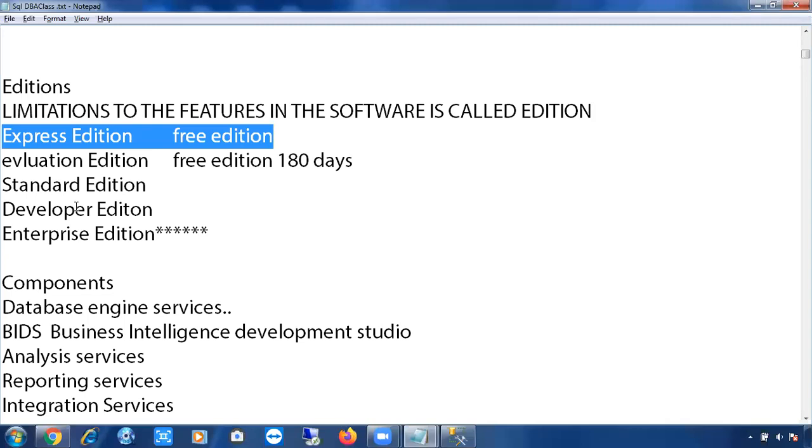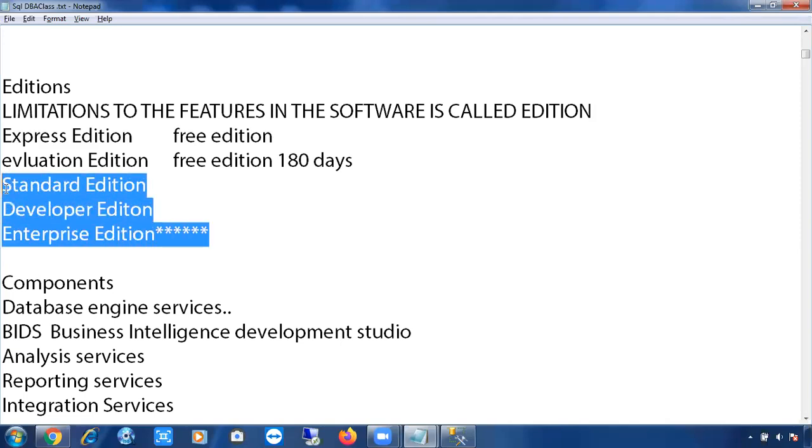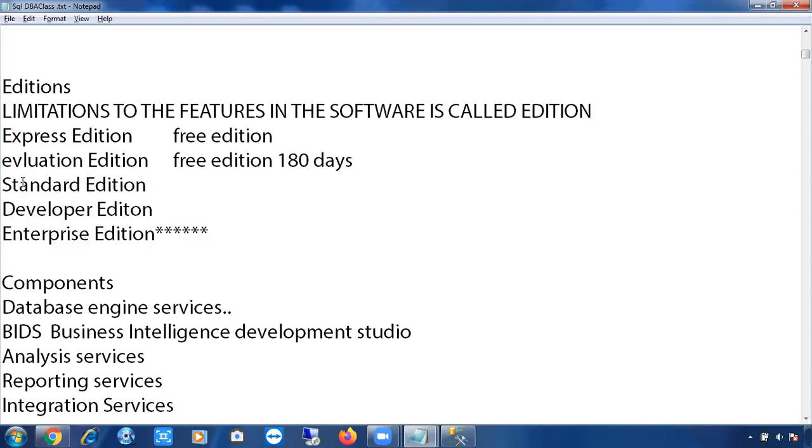So evaluation edition is free for 180 days. Right here you can see three more editions: standard edition, developer edition, enterprise edition. These three are very important editions. You can see these editions in the organization. They can install standard, developer, and enterprise edition in their production environment as well.